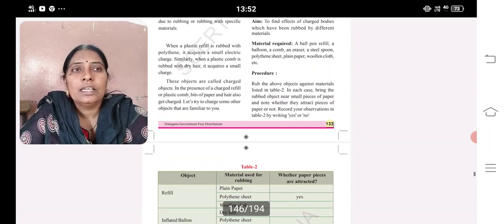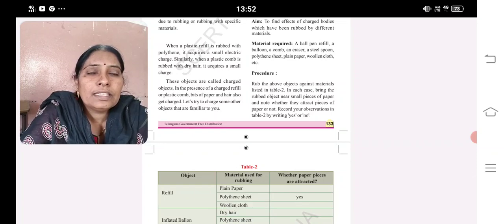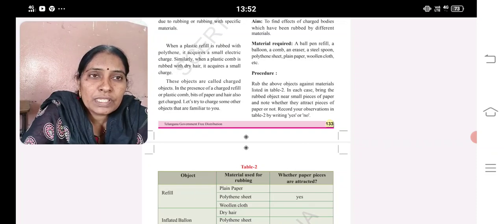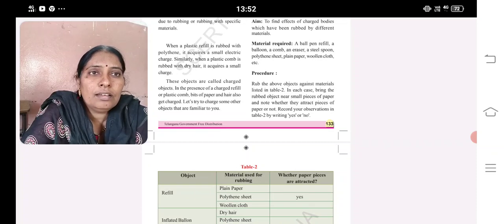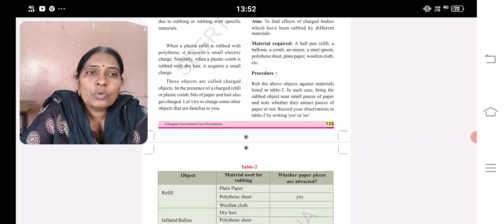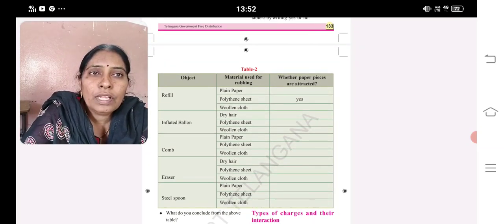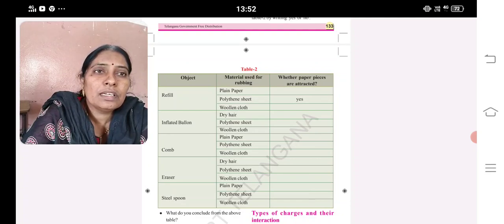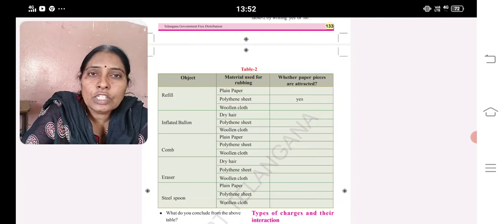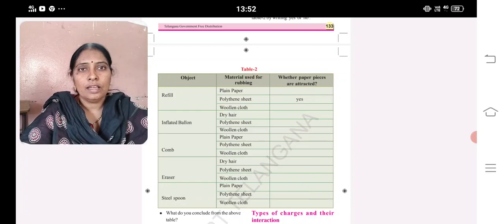What will you do with that? Rub the above objects against the materials used in table 2. In each case, bring the rubbed object near the small pieces of paper and dry leaves and try whether it is attracting or not. Okay. So what conclusion did we get from this? Refill, plain paper, polythene sheet, woolen cloth. Whether paper pieces are attracted or not, yes. Inflated balloon, check with that. Comb, eraser and a steel spoon, check whether it is attracting or not.